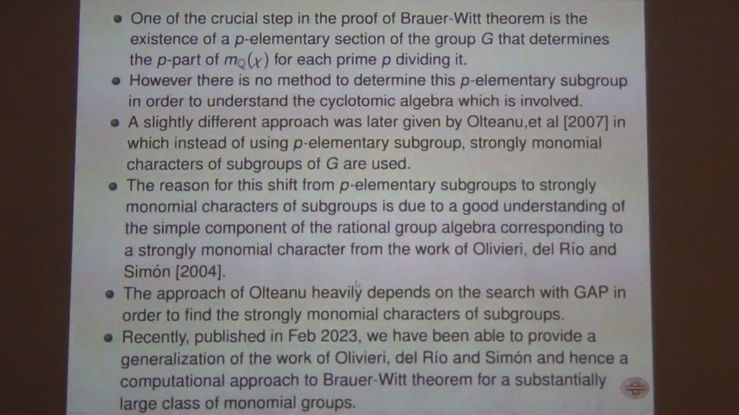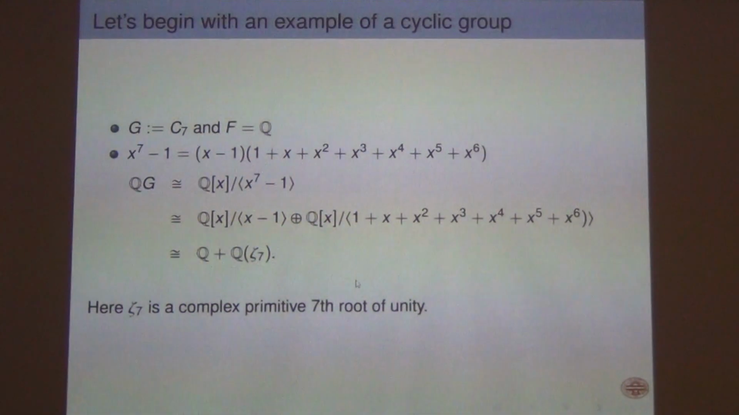Given a group G, they use the help of the GAP package to determine the strongly monomial characters of subgroups, to tell the corresponding cyclotomic algebra which was occurring. And so this is what Jyoti and I have been doing lately, and before that Gurleen, we started with this work, and before that Sugandha. So it's a decade-long story that I have been interested in this subject.